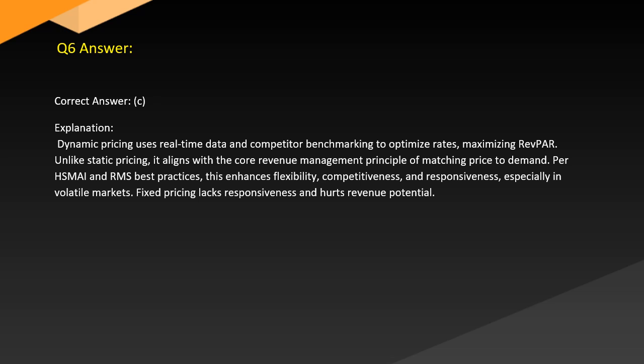Answer. Correct answer: C. Explanation. Dynamic pricing uses real-time data and competitor benchmarking to optimize rates, maximizing RevPAR. Unlike static pricing, it aligns with the core revenue management principle of matching price to demand. Per ASMI and RMS best practices, this enhances flexibility, competitiveness, and responsiveness, especially in volatile markets. Fixed pricing lacks responsiveness and hurts revenue potential.